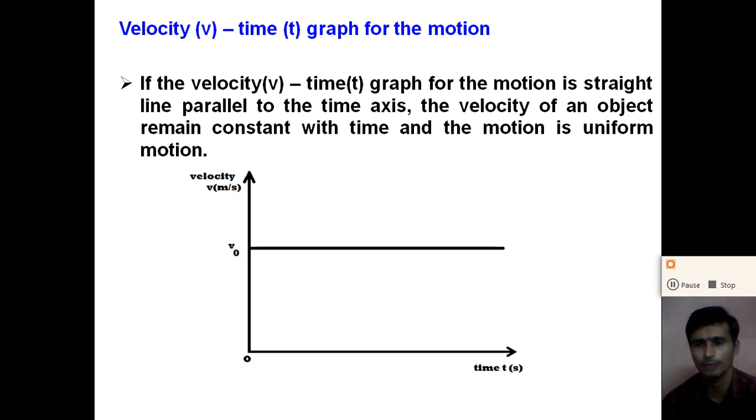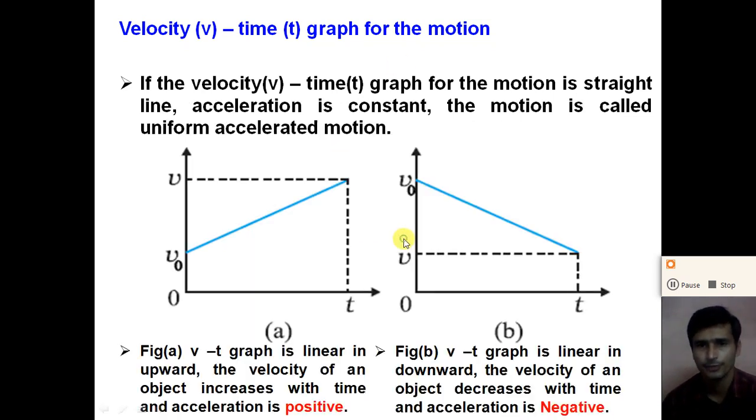But how can we calculate the average acceleration? We will see that later. First of all, from the velocity-time graph, we can know the type of motion of the object. If the velocity-time graph is a straight line parallel to the time axis, the motion is uniform, or otherwise the motion is called non-uniform motion. But if the velocity-time graph is linear in an upward direction or linear in a downward direction, the motion is non-uniform, but in this case the acceleration remains constant with time.